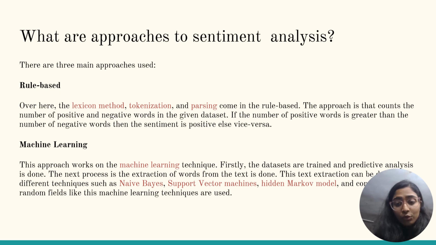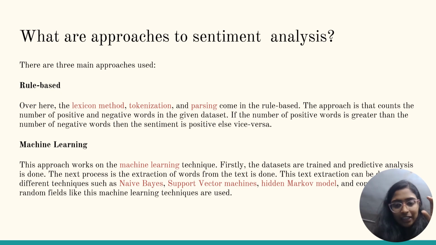And what are the approaches to sentiment analysis? There are mainly three approaches. One is rule based. Rule based has a lexicon method, with tokenization and parsing. This approach counts the number of positive and negative words in the given dataset. If the number of positive words is greater than the number of negative words, then the sentiment is positive, else vice versa. And the machine learning approach works on machine learning techniques.